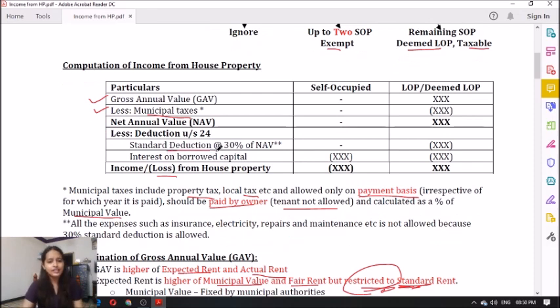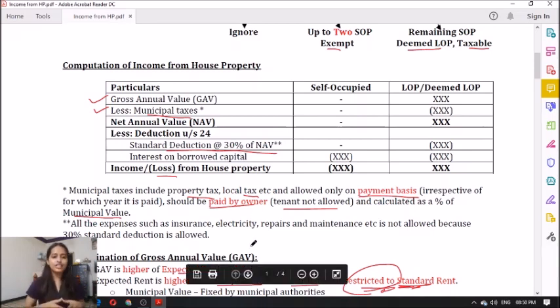Now coming to standard deduction at 30% of NAV. Now what do you mean by standard deduction? So see, expenses like insurance, repairs and maintenance, etc., they are allowing at a standard rate of 30%, which means that actual expenses such as insurance, electricity, repairs, maintenance, etc., are not allowed, because 30% standard deduction is already allowed. I hope everyone is clear.